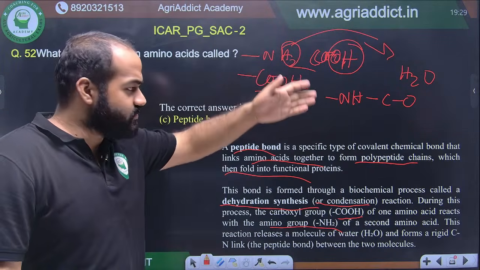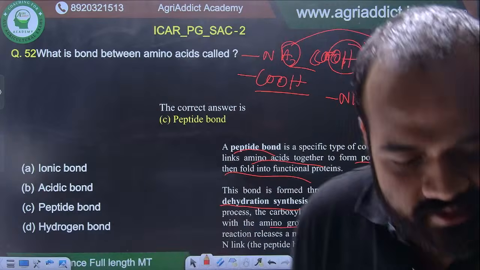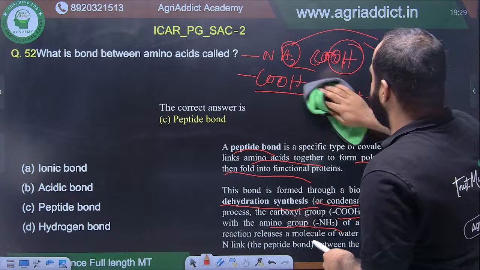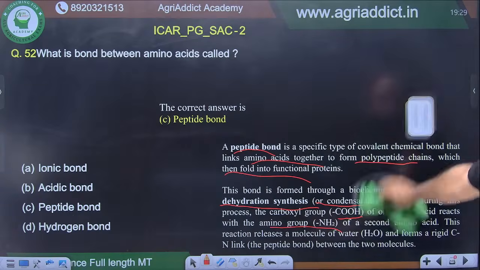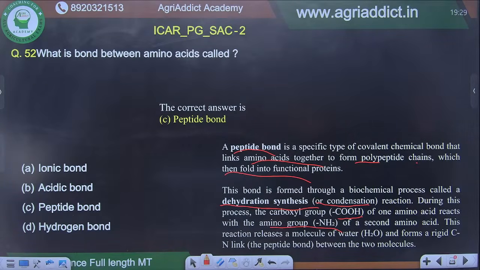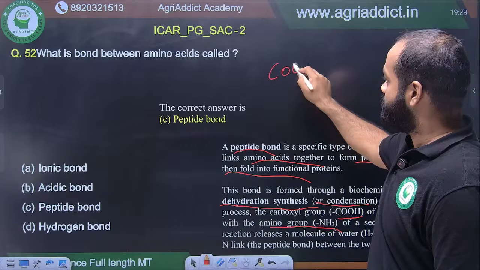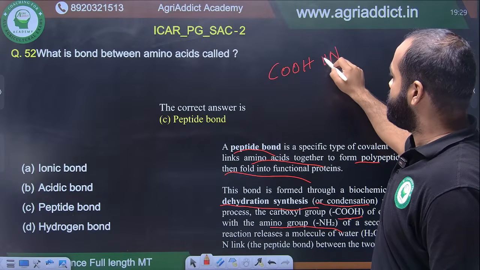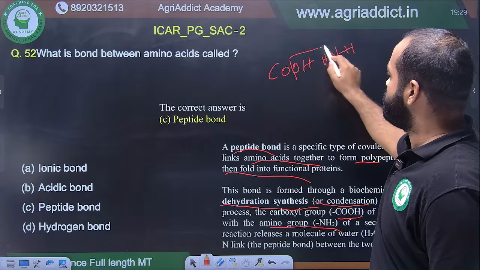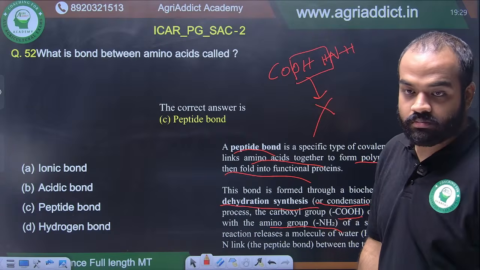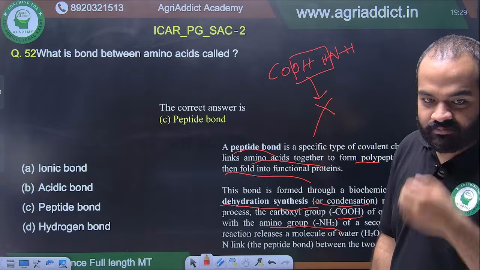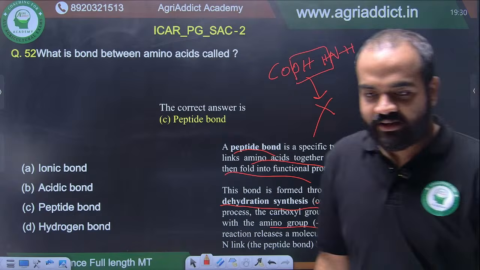Is it clear? I think you understood it. I have not much space here to write that. When COOH and NH2 come close, with the release of one H2O, you will get the peptide bond. Is it clear, or should I tell it again? NH2. Right? I cannot see any response, man.